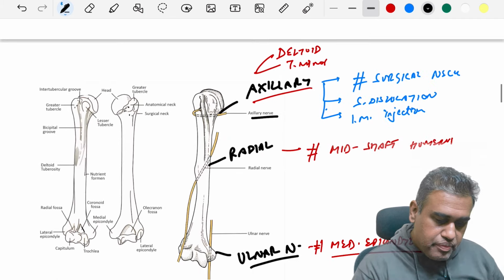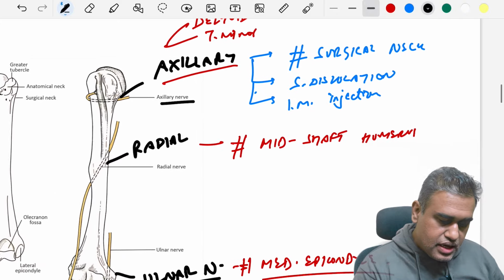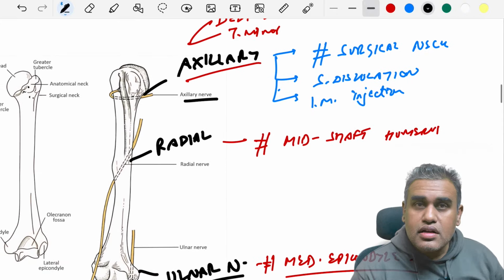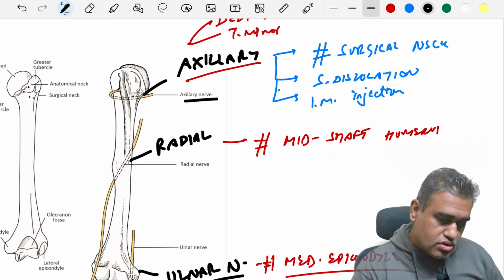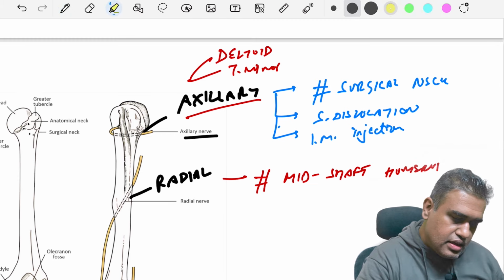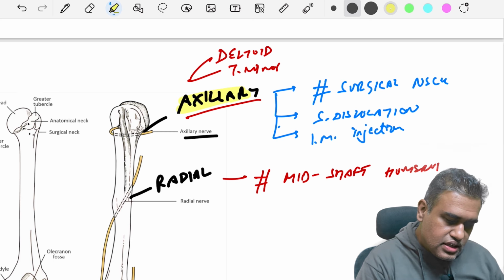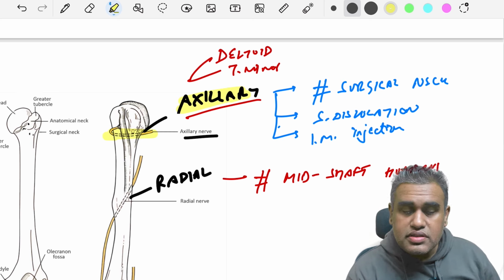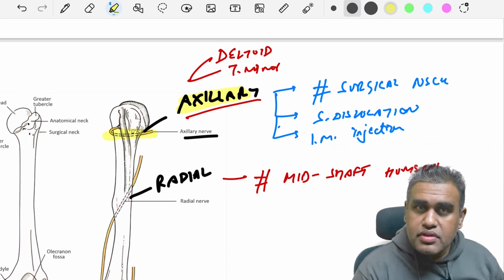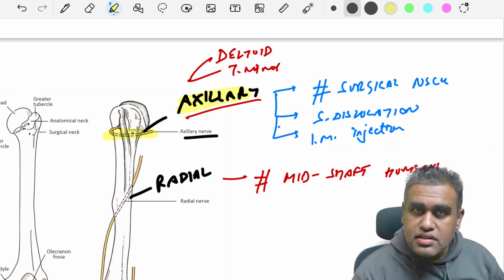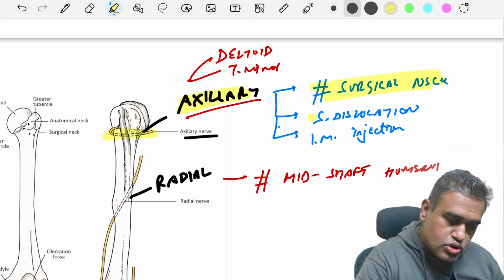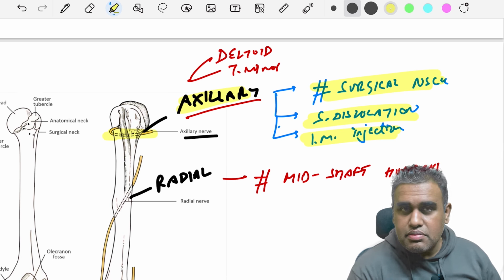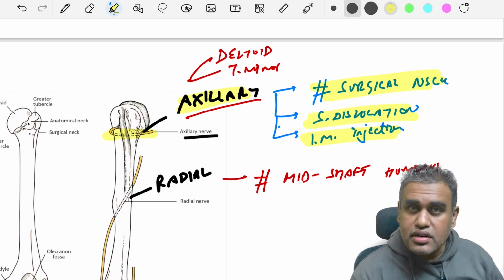Next we come over here with the image of the humerus and associated nerves. What are the nerves which are related directly to the humerus? So to begin with, we have over here the axillary nerve that is situated just around the surgical neck of the humerus. Now this axillary nerve can be injured mainly in 2-3 cases: if we have a fracture of the surgical neck of the humerus, if we have a shoulder dislocation, or if there is an improper intramuscular injection being placed over this deltoid region.